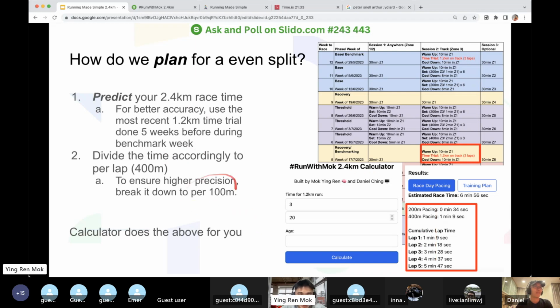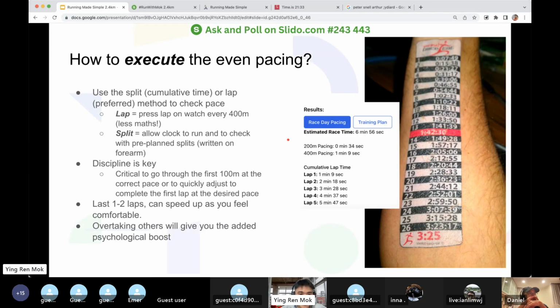You break it down to 100 meters, and then you can execute the race with more confidence. Furthermore, we use the time trial that is done 5 weeks before because we also want some improvement to continue over the next few weeks. So the chances of you getting a negative split will be better.